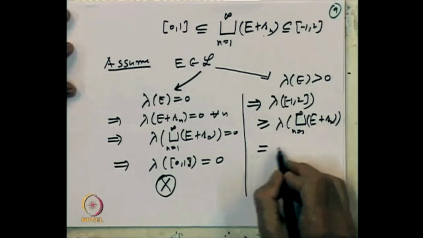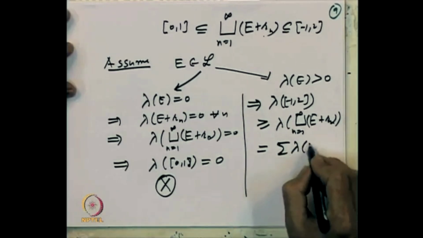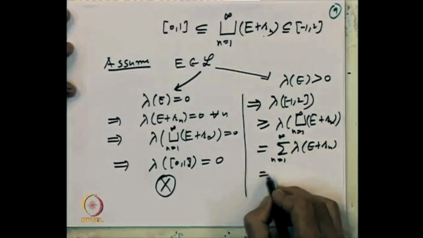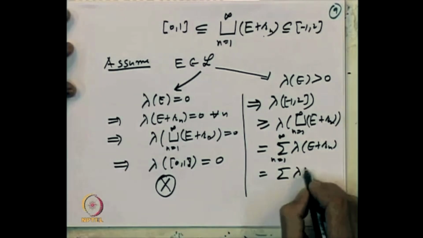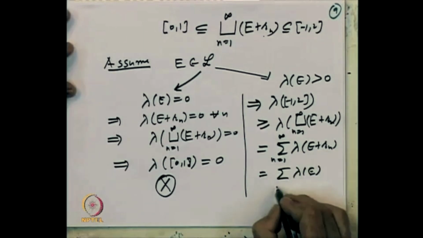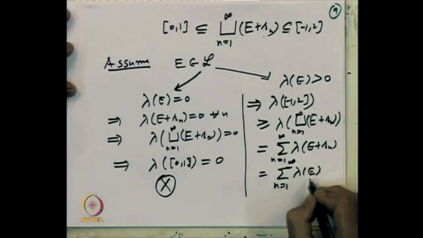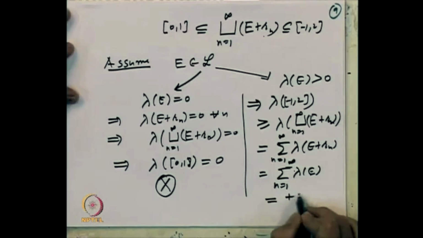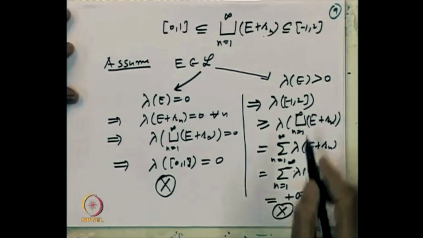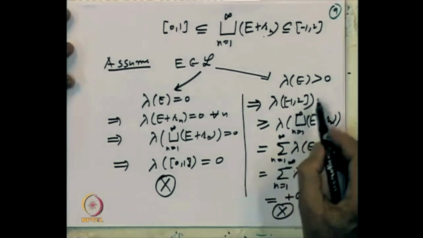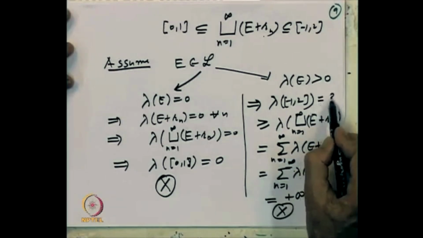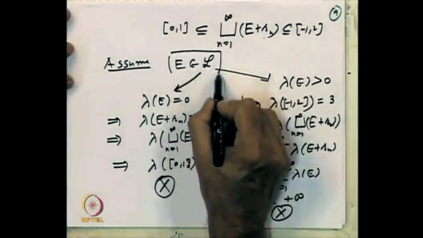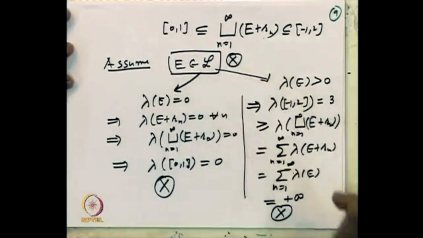and that is equal to sigma lambda of E plus Rn, and that is equal to sigma lambda of E, because for every n it is the same. And this being a positive quantity added an infinite number of times, that is equal to plus infinity, which is again a contradiction, because lambda of minus 1 to 2 actually is equal to 3, and 3 equal to infinity is a contradiction. So in either case this assumption cannot be true, right.